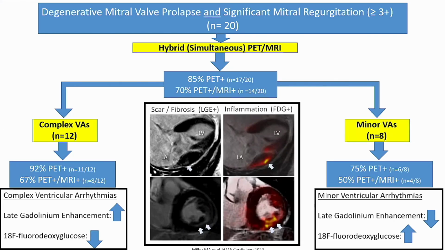So we did a study of 20 patients with degenerative MVP and significant MR and performed hybrid or simultaneous PET MRI. 85% of the patients were PET positive and 70% were PET positive and MRI positive. If you break them down by complex ventricular arrhythmias, on the left-hand side of the screen, or minor ventricular arrhythmias, on the right-hand side, you'll notice that in complex ventricular arrhythmias, 92% were PET positive. And if you compare the differences between these groups, the complex ventricular arrhythmia patients had more scar and less inflammation, whereas the minor ventricular arrhythmia patients had less scar and more inflammation, almost implying that there's a dynamic process going on.